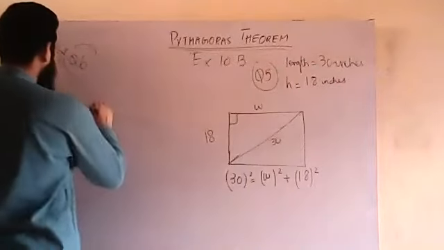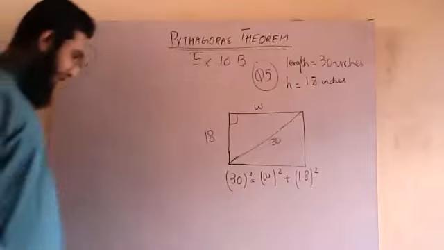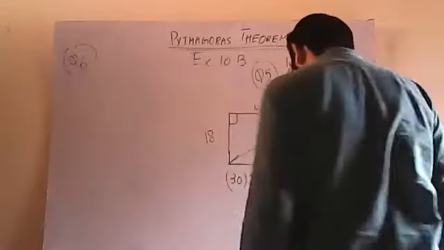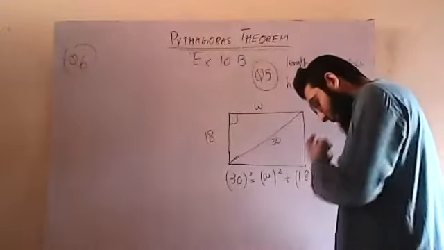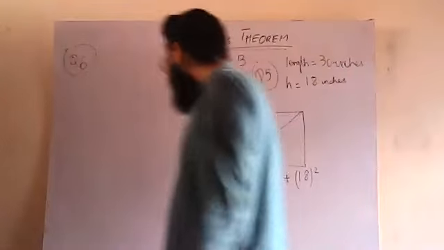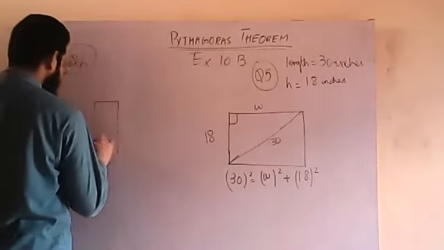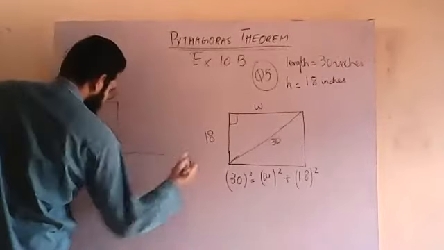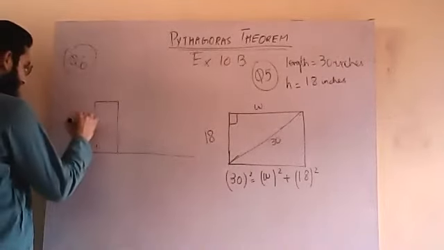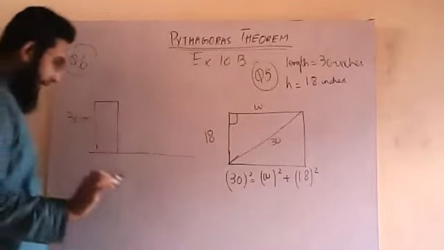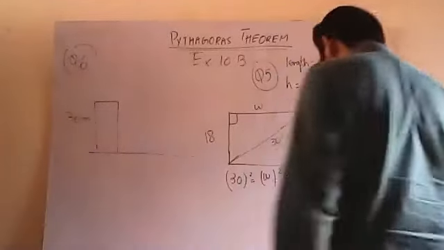If I have a look, there are two buildings. A diagram has been given to you, and they are saying that there are two vertical buildings. The height of one building is 30 meters. Don't get confused with the diagram.